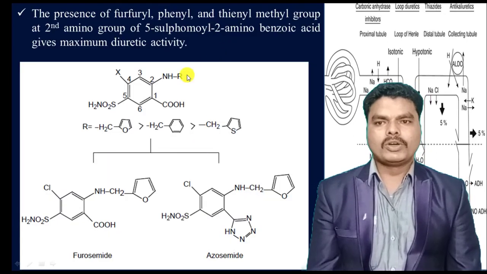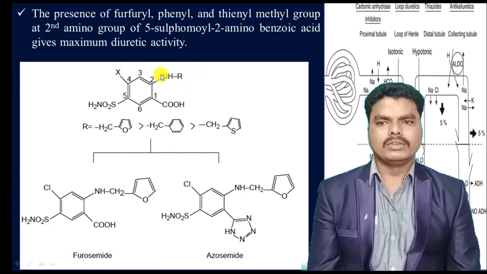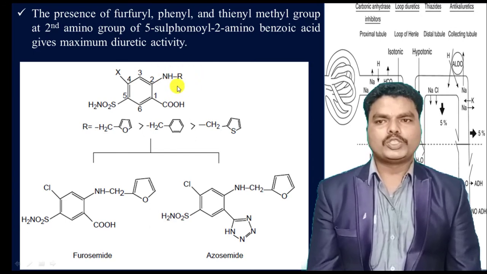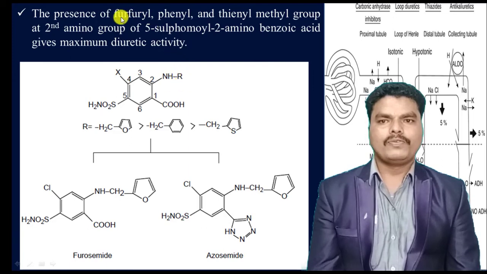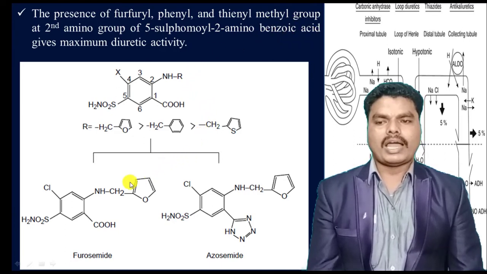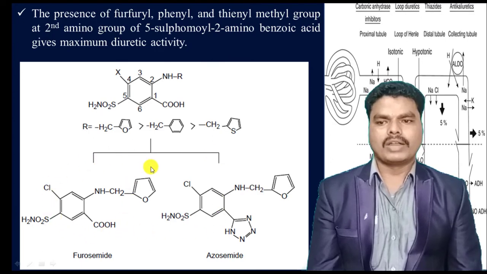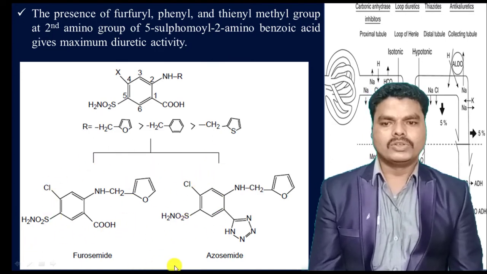And to this amino group, for example, if the amino group is present at the second position and substitutions like furfuryl, phenyl and thienyl methyl groups are present, that can give compounds having the maximum diuretic activity, like furosemide and azosemide.